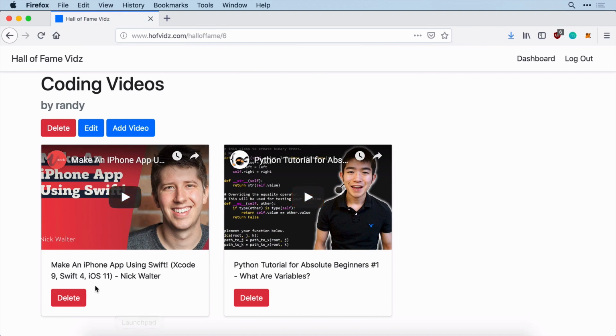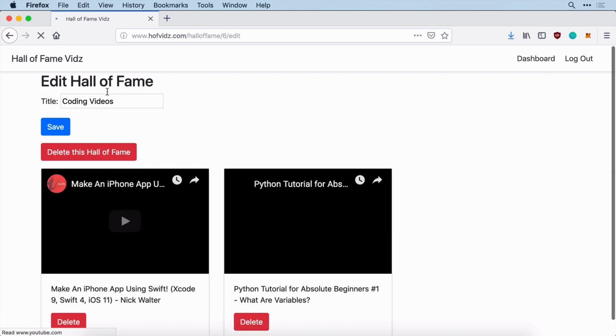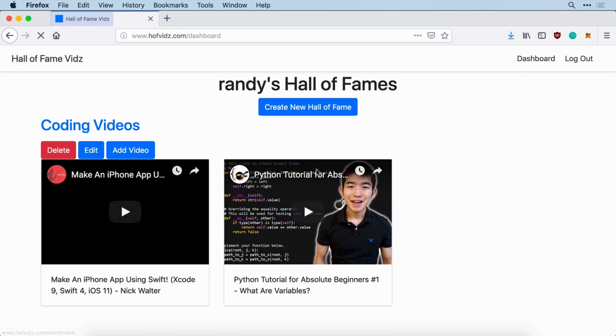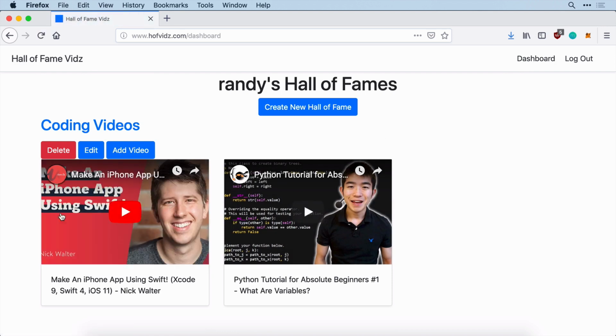So with this, I can delete any of these if I'd like to. I can edit the title by going ahead and changing that. I can delete the whole Hall of Fame if I'd like to. That's also a possibility. My dashboard is where all of my Hall of Fames reside, so I can make multiple Hall of Fames and see them all here.